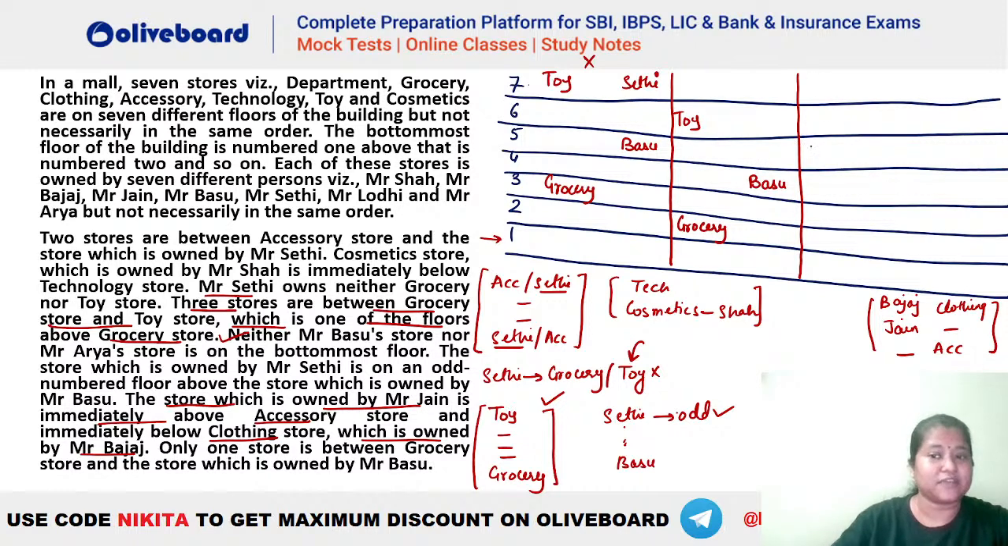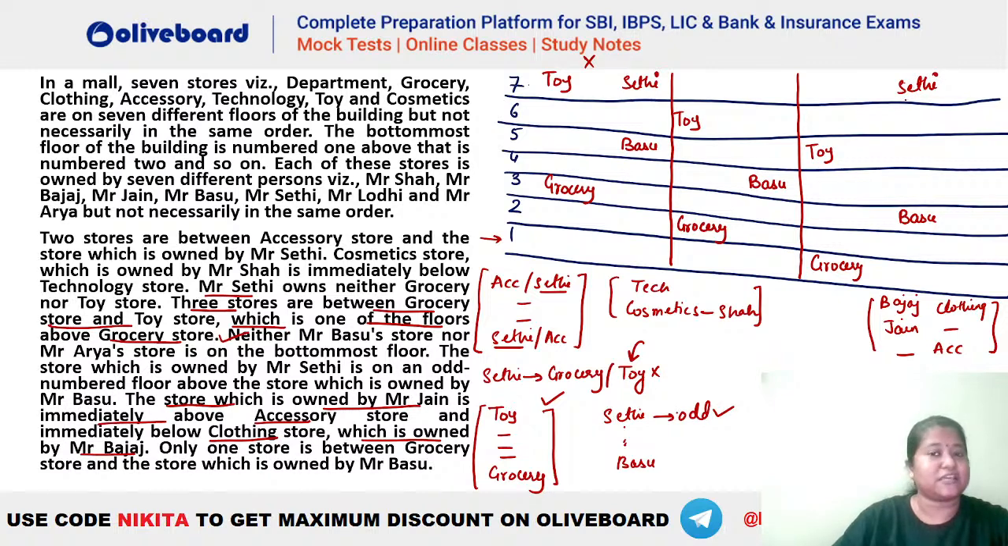Similarly we can have toy here as well. Let's say toy को यहाँ पर ले लो. So you will have your grocery here. This is a possibility, right? If grocery is here, we know that one store is there between grocery and Basu, so Basu will be here. Okay, and Basu ke upar we should have Seti. He should be on an odd number, but he should not be toy. That means your this one, that is your Seti, will be here. Okay, so this is your Seti here.